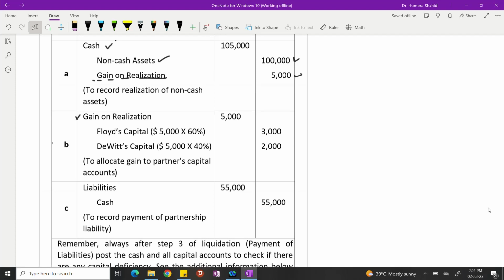So gain on realization gets debit because now I'm distributing it. That was 5,000. 60% is shared by Floyd and 40% with David. So out of 5,000 gain, 3,000 is taken by Floyd and 2,000 is taken by David. So gains increase profits, and owners' capitals are increasing because of it.